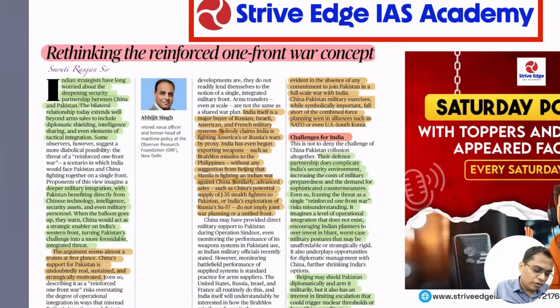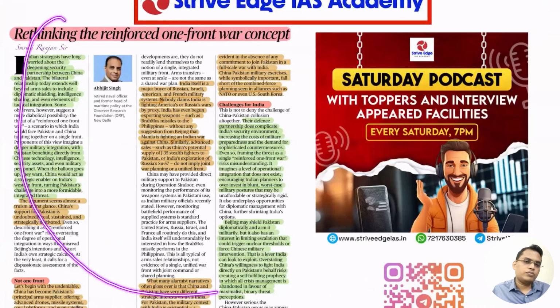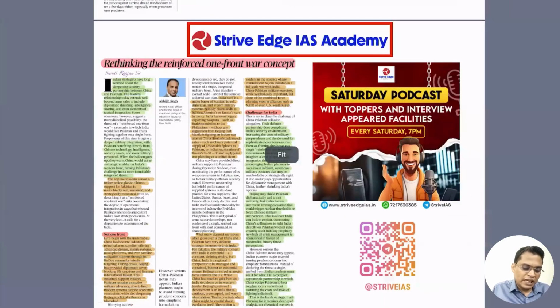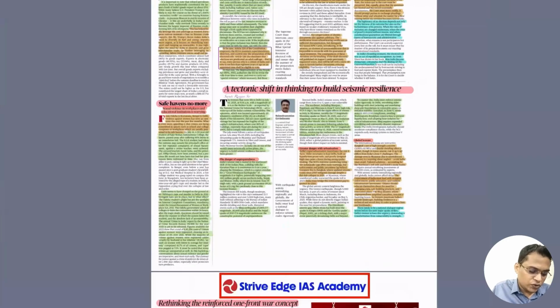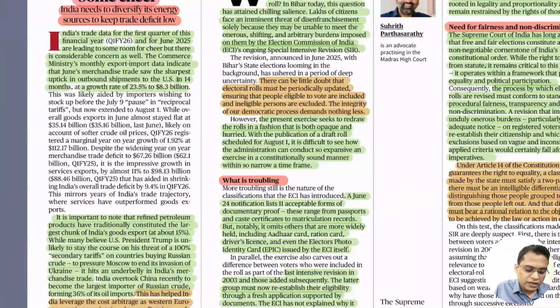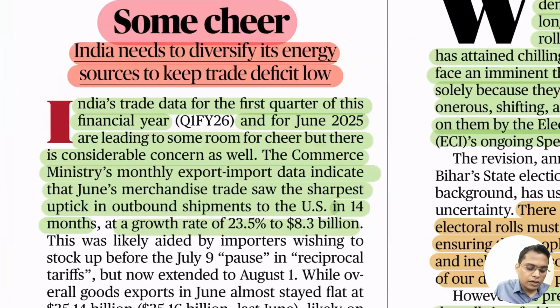So this article is talking about that. It is not about a two front war. It is one front war with the backing of China. China doesn't want to pay the cost of the war, but wants to constantly keep India involved, so that India cannot develop as a powerful country that can challenge the hegemony of China.